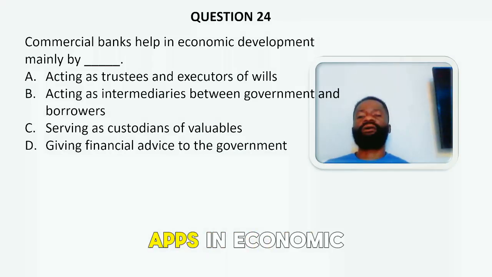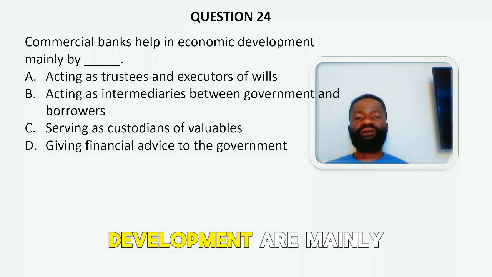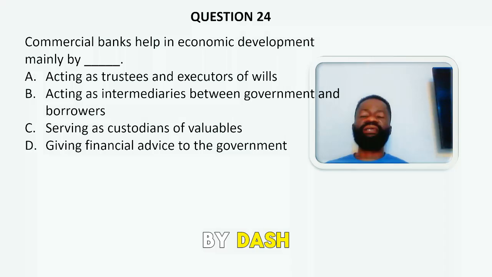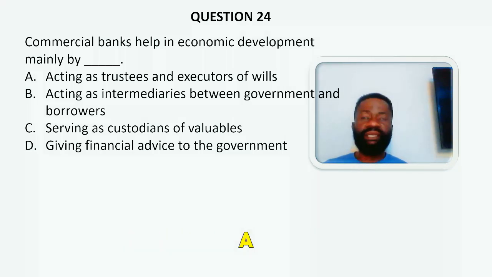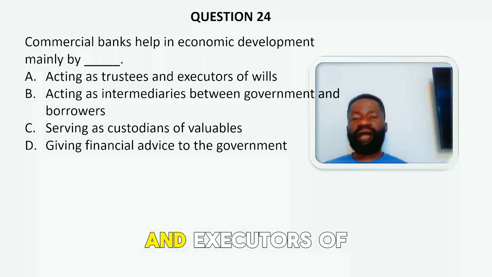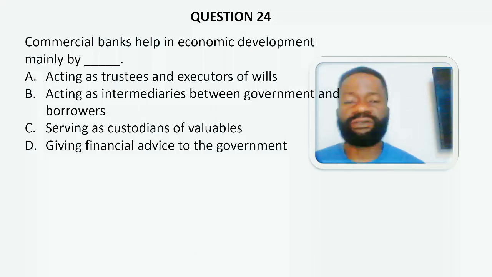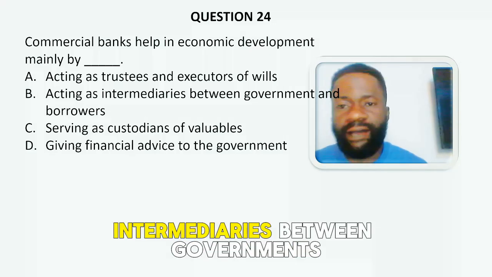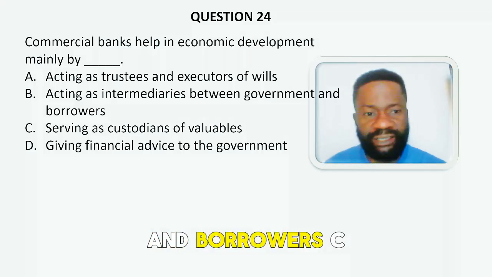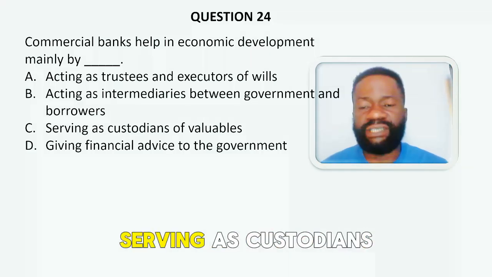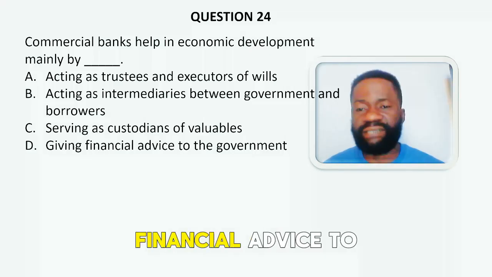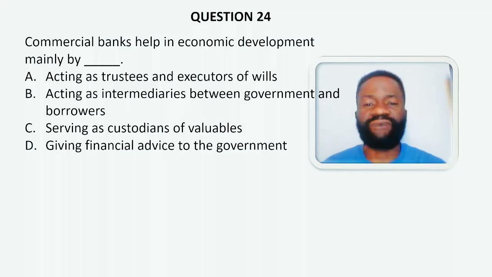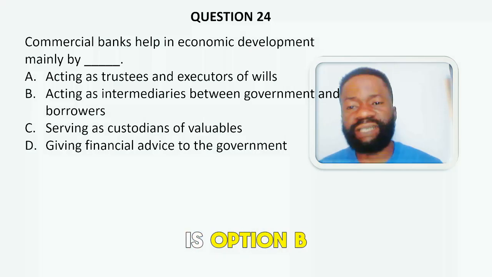Commercial banks help in economic development mainly by dash. A. Acting as trustees and executors of wills. B. Acting as intermediaries between governments and borrowers. C. Serving as custodians of valuables. And D. Giving financial advice to the government. The correct answer to the question is option B.